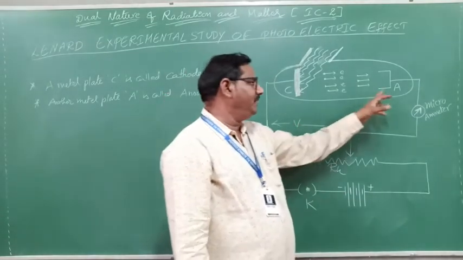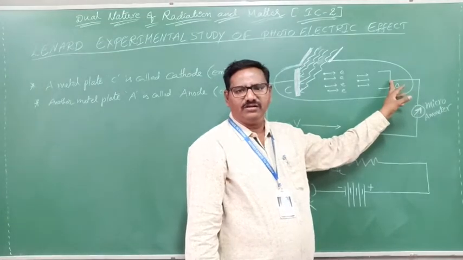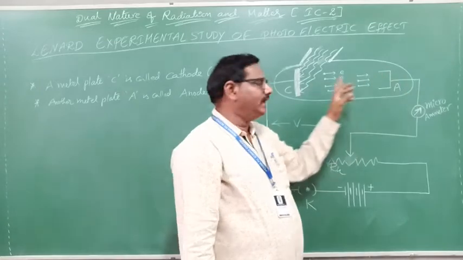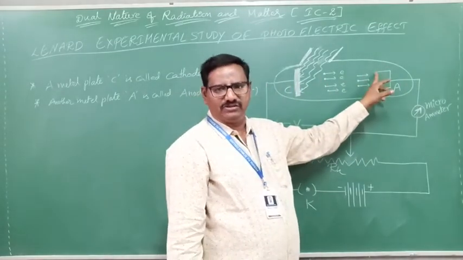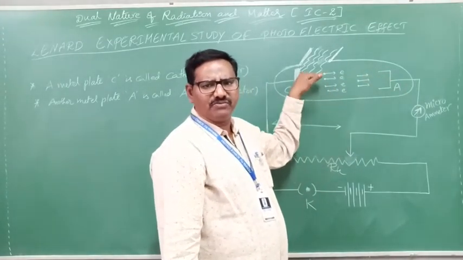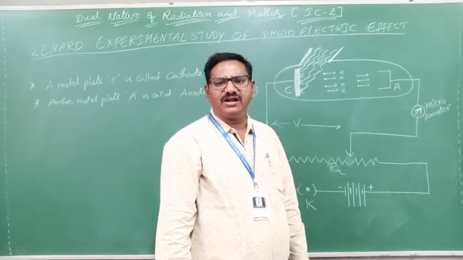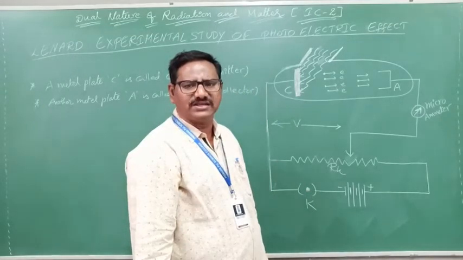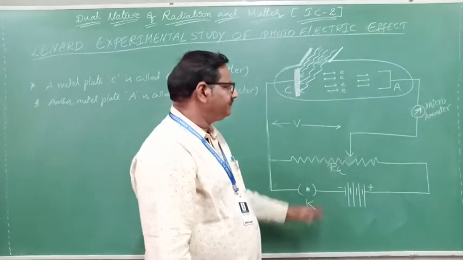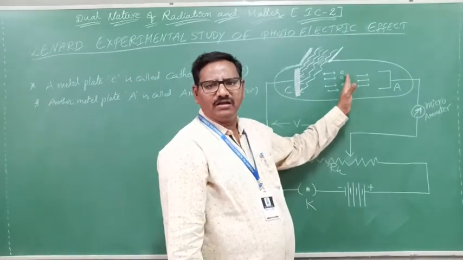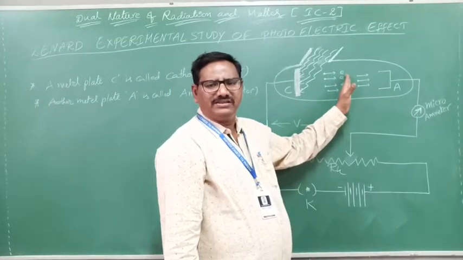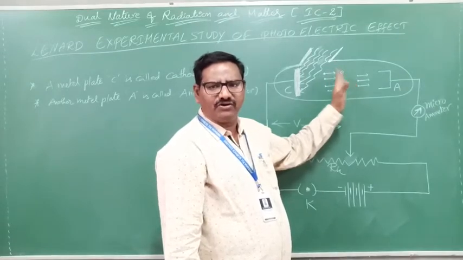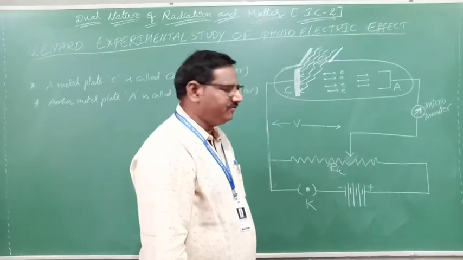The anode potential will be more positive, so electrons are attracted to it. Electrons are moving from here to here. If electrons or charges pass from one point to another, we call it current. Say yes or no? Then the current here is called photocurrent, or photoelectric current. Clear? Very, very simple.